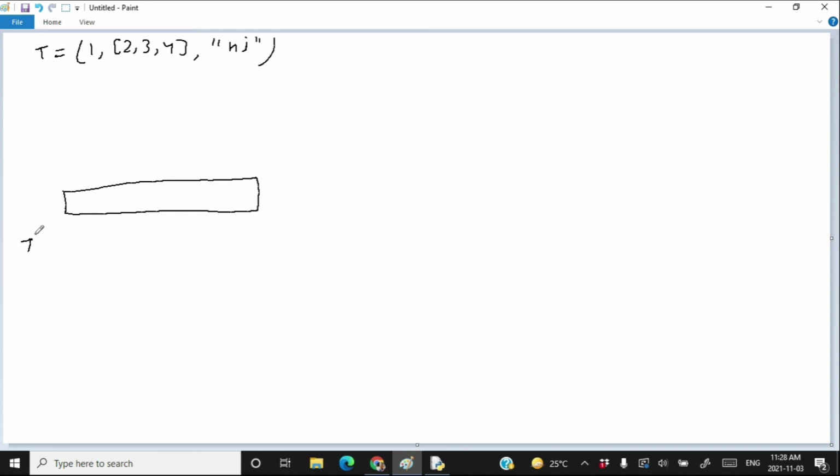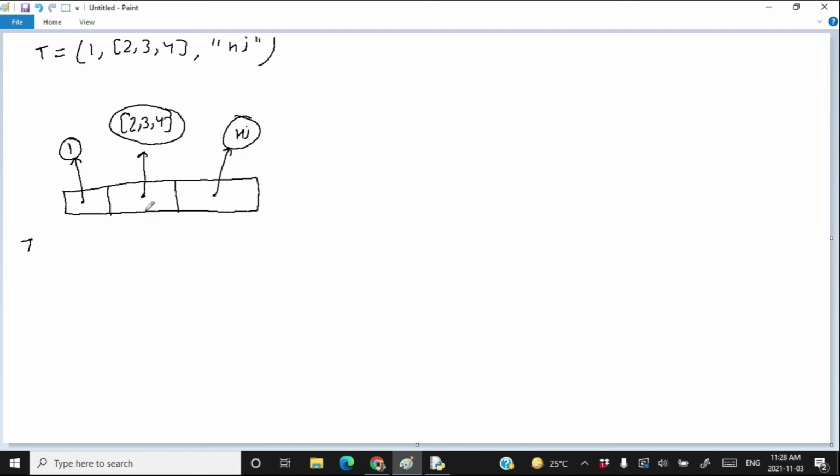This is your t, the first element, the second element, and the third element. The first element is pointing somewhere else at object 1. The second element is pointing somewhere else at an object which is a list [2, 3, 4]. And the third element is pointing to a string "hi".